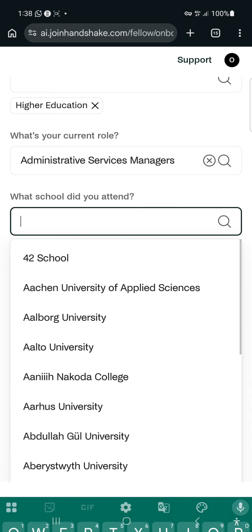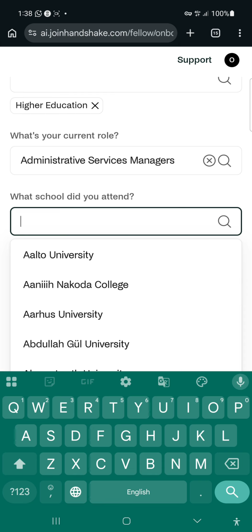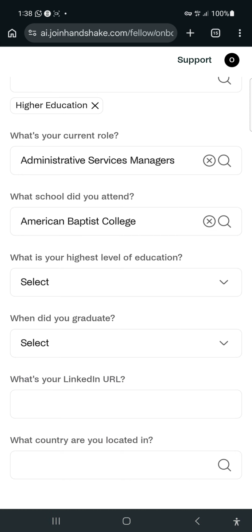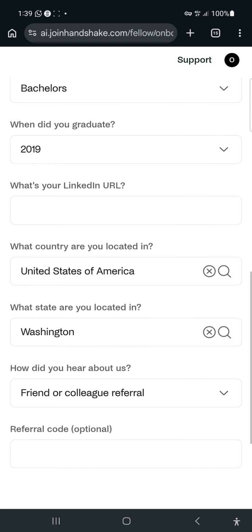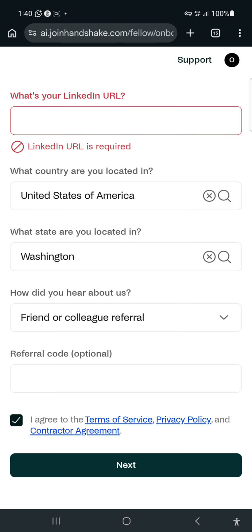Is this necessary? Which one did we choose that time? I think it's okay. I think it's American Baptist we chose the other time. So this place you are going to link your LinkedIn, or you copy your LinkedIn link. So you are going to link it together, but I don't have it here now. Let me just click on next.